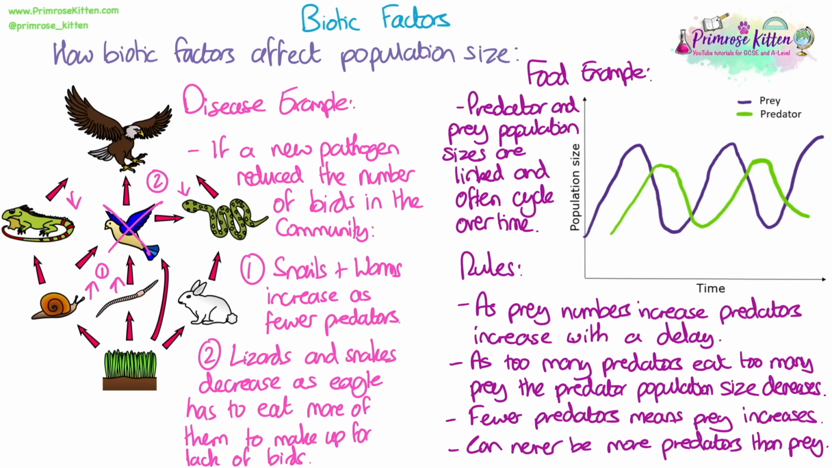If you were sketching these graphs, remember there can never be more predators than there are prey. And also the predator graph should always be lower and shifted to the right.